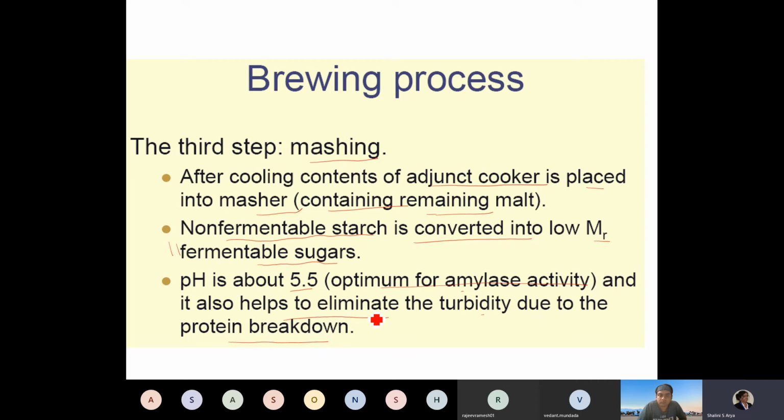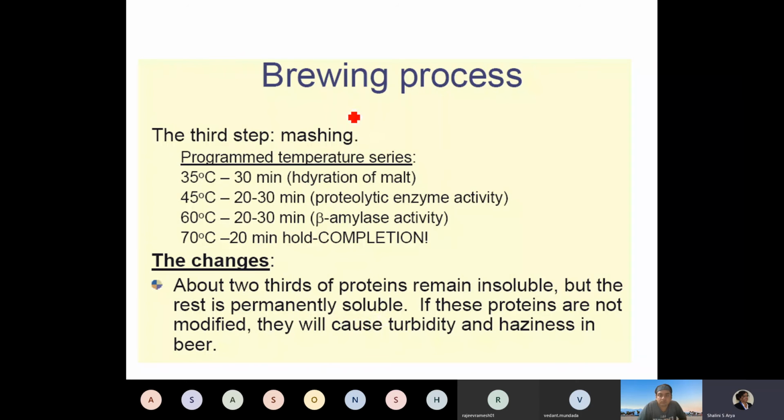See, in the initial step we have seen that because the temperature was quite high, the protein got insoluble. So mashing is a very important step, in which a programmed temperature series is followed, which is very important for a very good quality of wort. So the initial step is 35 degrees Celsius for 30 minutes.